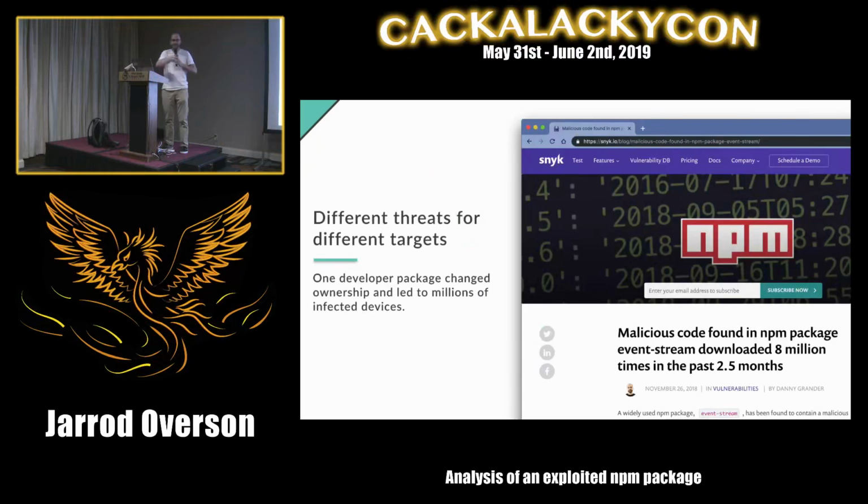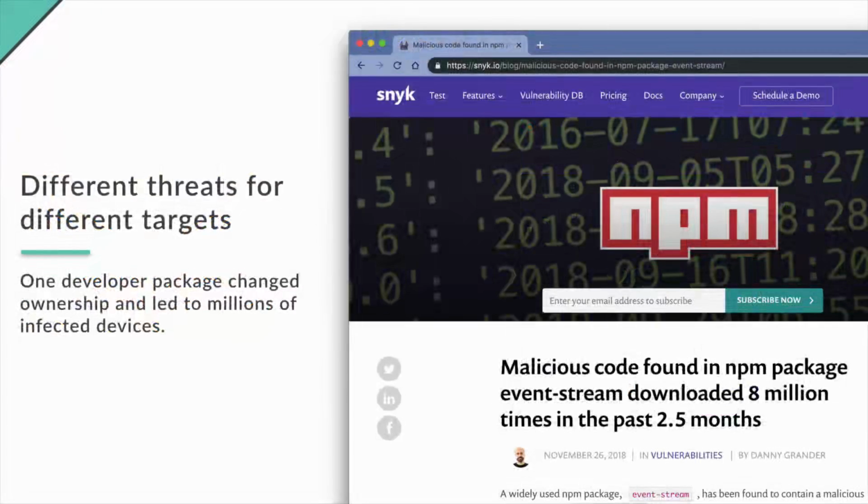But as developers, if you are all developers, we're running random code from the internet all day, every day. Whenever we do a pip install something or a gem install something or an npm install anything or brew install anything, we're just sucking in code, not auditing it, don't know where it comes from, don't know what it's doing. We're just trusting that it's okay. And sometimes it's not. So last November, a very popular package was exploited and downloaded millions upon millions of times for a month and a half before anyone noticed anything.